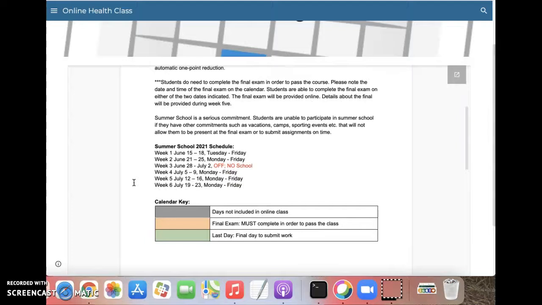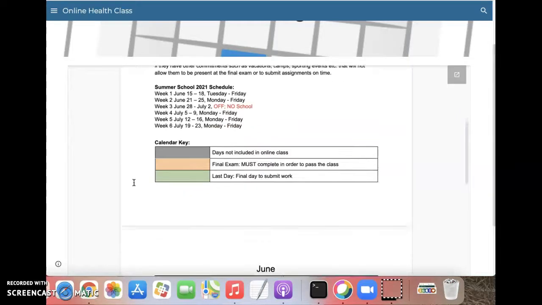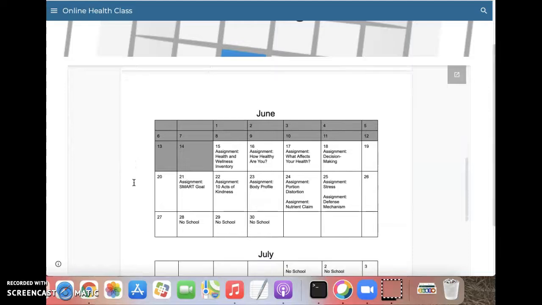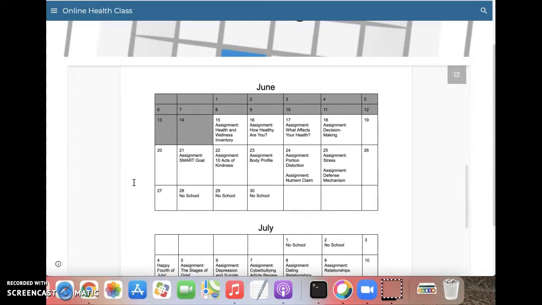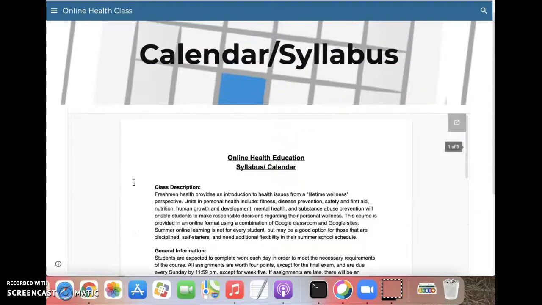Also, another item to note is 4th of July week. There is no school for students, so no new assignments will be provided during that week. With that being said, again, I would highly recommend printing off this calendar to help you stay on pace throughout the 5-week course.